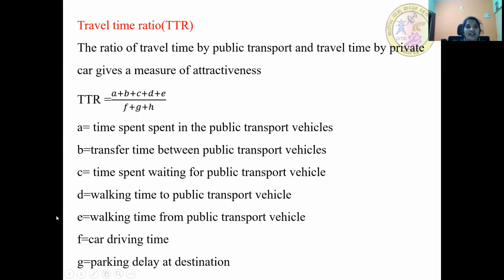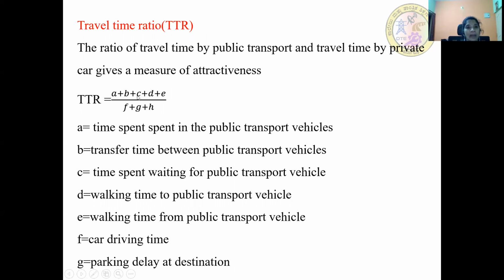Next is the travel time ratio, denoted by TTR. It is the ratio of travel time by public transport and travel time by private cars, and it mainly gives a measure of attractiveness.